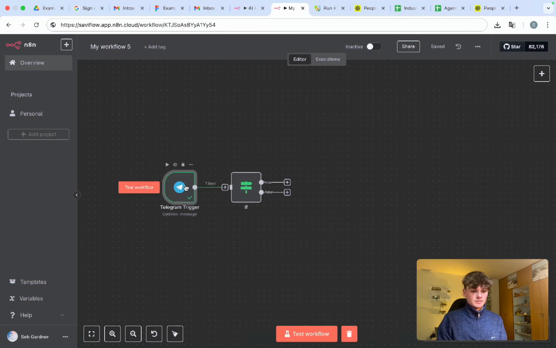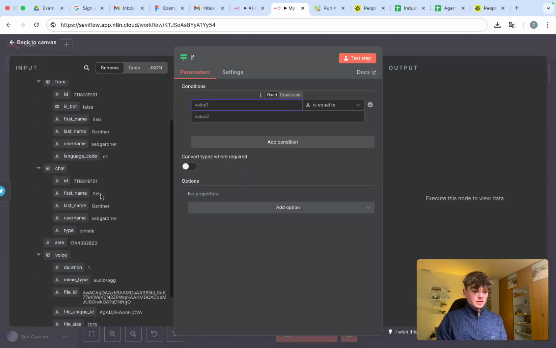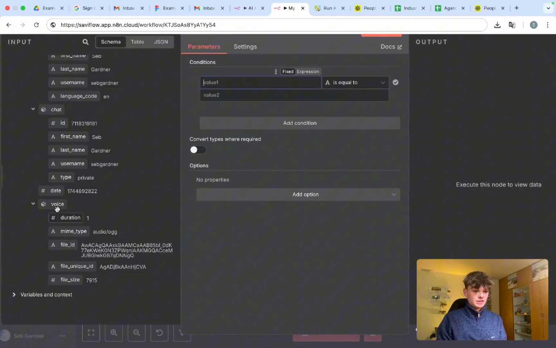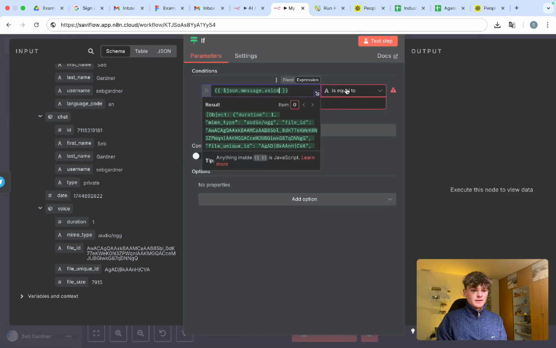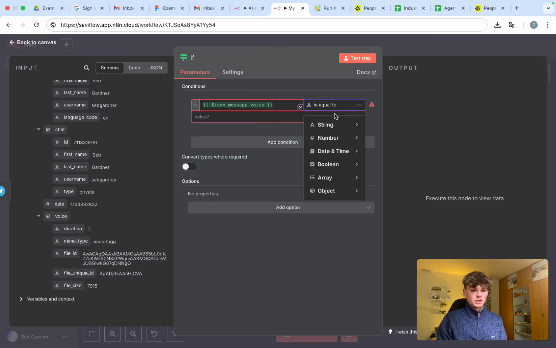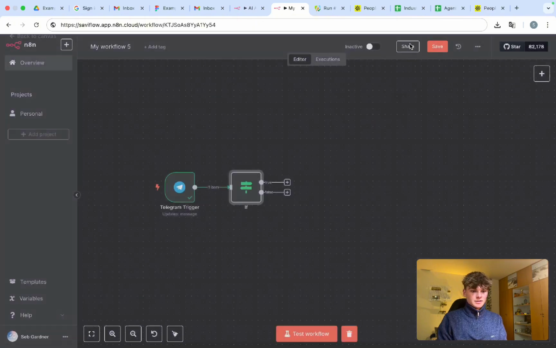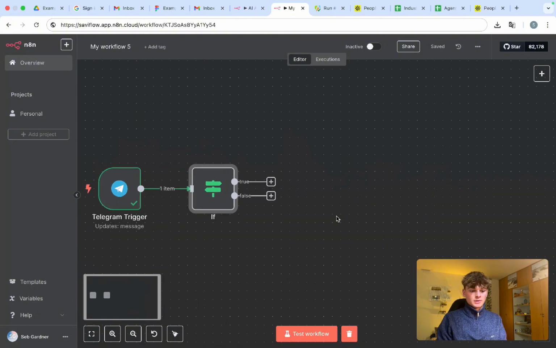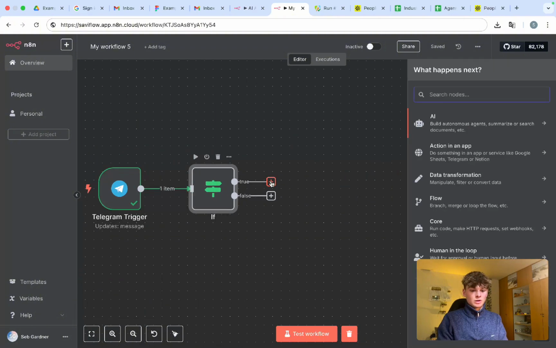Let's run this again. Connect it into the if. And now you can see here it has voice and a voice object. So now what I'm going to do is drag this into the top value. If this voice object, so when you go down to object exists, then it's going to go down the true path. But if it doesn't exist, i.e. it's a chat or text message, it will go down the false path. So now what we can do is go up the audio path first.